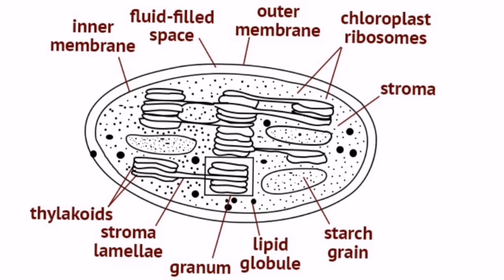Now where is the chlorophyll present? The chlorophyll pigment is actually present in the membrane of thylakoids. So the chlorophyll pigment is actually present in the membrane of thylakoids. Okay, so I hope you have understood the structure of chloroplast or plastid.